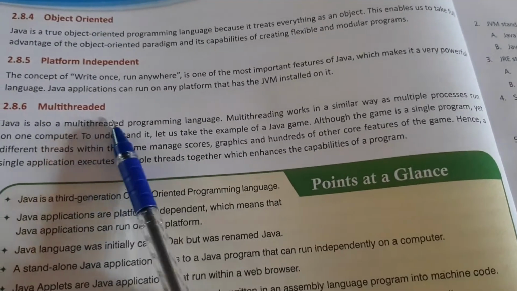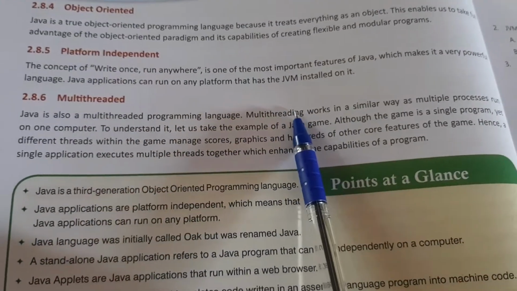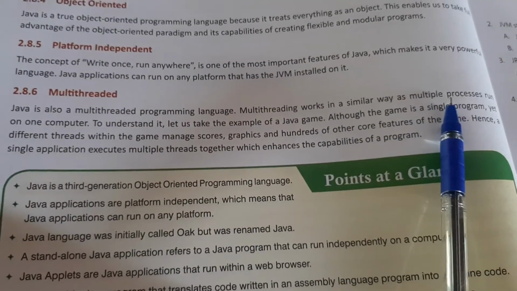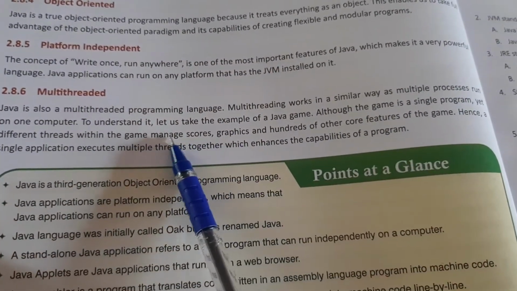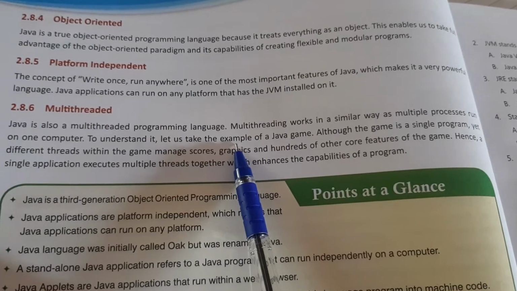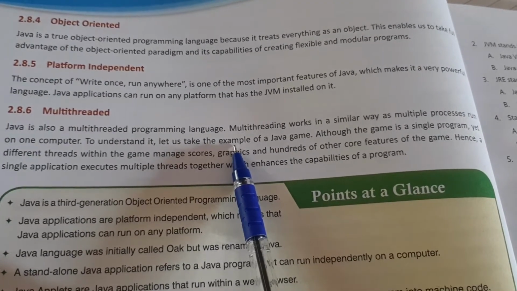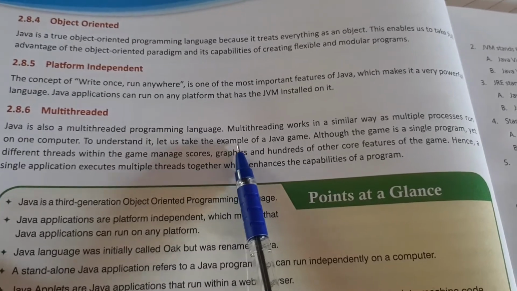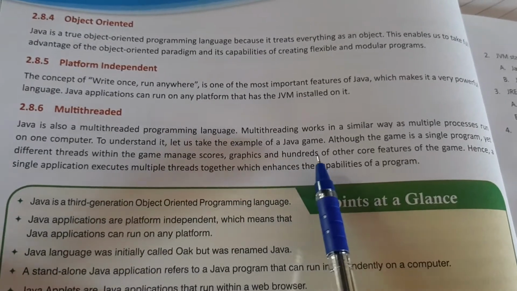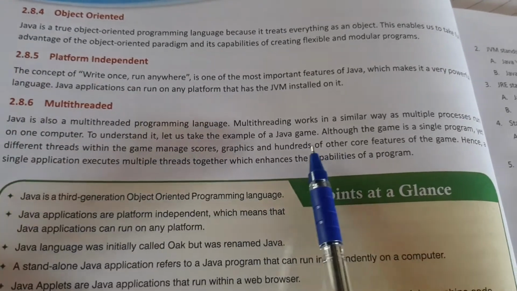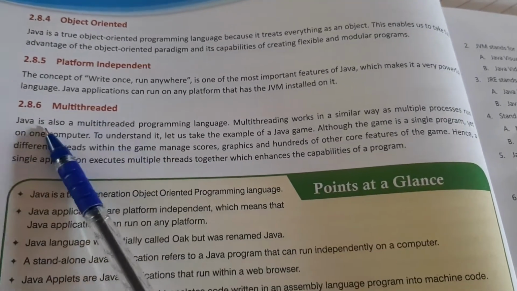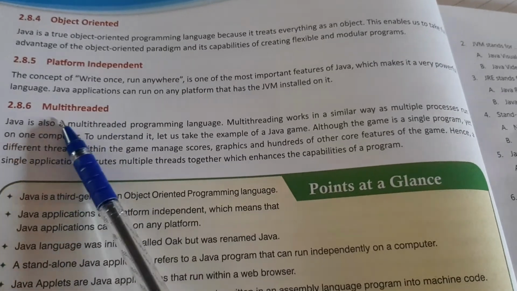Multi-threading means Java is also a multi-threaded programming language. Now the meaning of thread is a program. There are multiple processes that can be run in one computer, and that is called multi-threaded. You can think about the games that we play on the phone. In that game you can see so many things. You can see the score, you can see the graphics, and there are hundreds of other features present in that single application. So when we have these kinds of processes in one particular application, that is called multi-threaded.